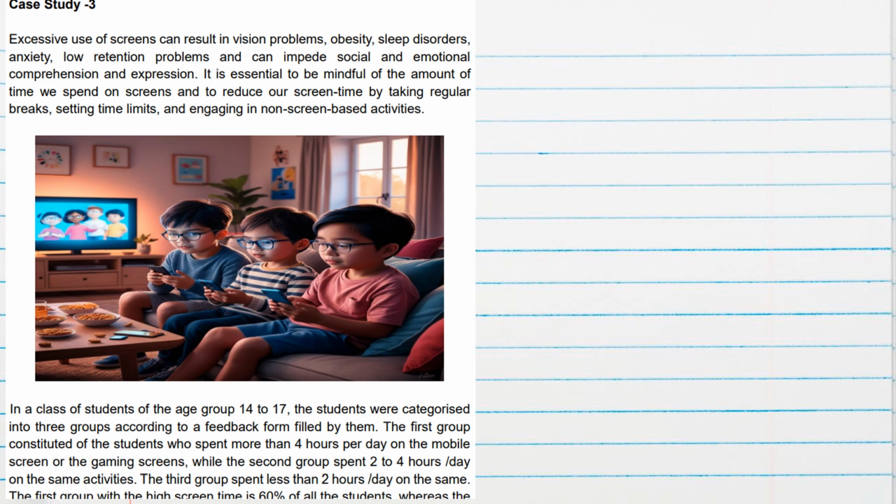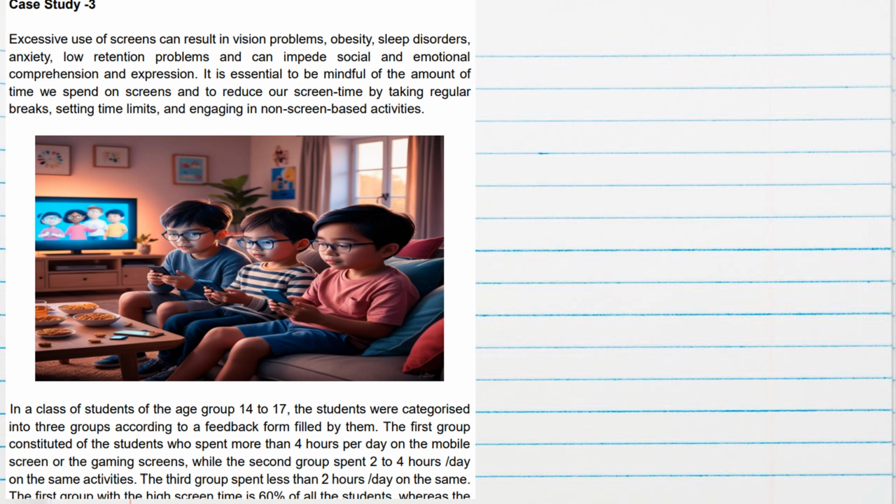Excessive use of screen can result in vision problem, obesity, sleep disorders, anxiety, low retention problem, and can impede social and emotional comprehension. It is essential to be mindful of the amount of time we spend on screen and reduce our screen time by taking regular breaks, setting time limits, and engaging in non-screen based activities. So now here actually our main question starts from here.